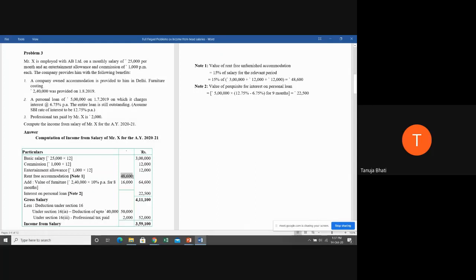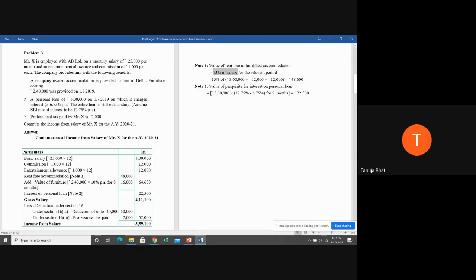For that, we require a working note because we have to apply the provision. Wherever we have to apply the provision, a working note is required. Or if you all have space, you can show it there itself. So let us go to note number 1, everyone. Value of rent-free unfurnished accommodation. Later we will add the value of furniture. So what is it? 15% of salary.